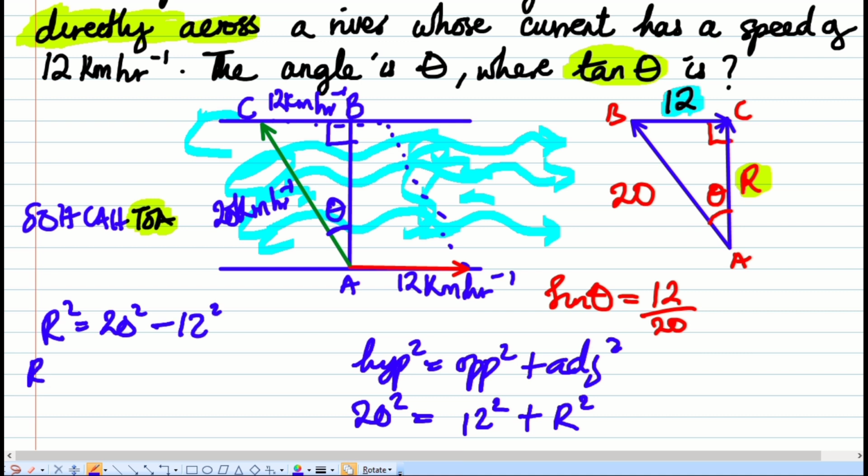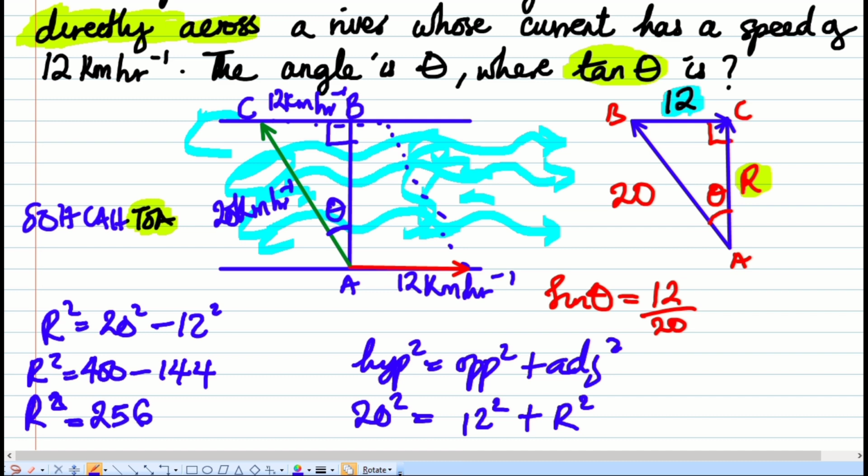So let's just do this. R squared is equal to 20 squared, which is 20 times 20, which is basically 400, minus 12 times 12, which is 144. So R squared is 400 minus 144, which is 256.